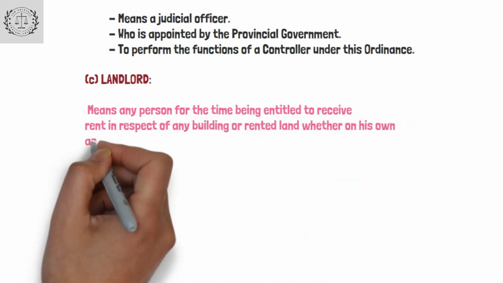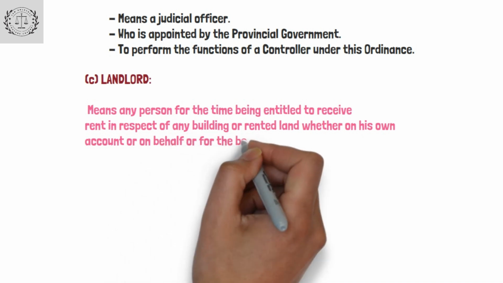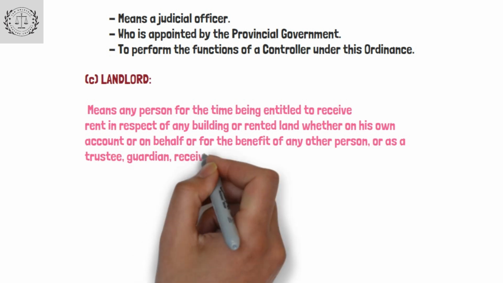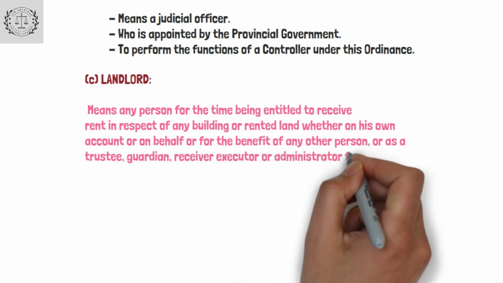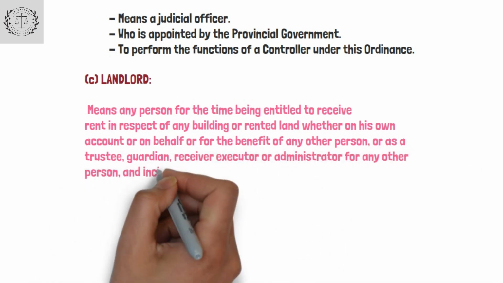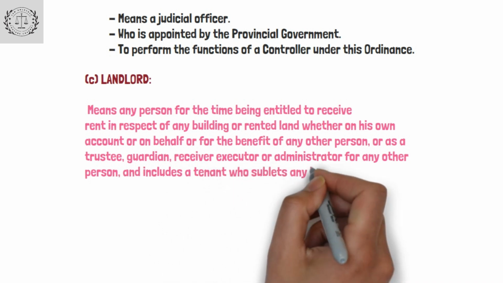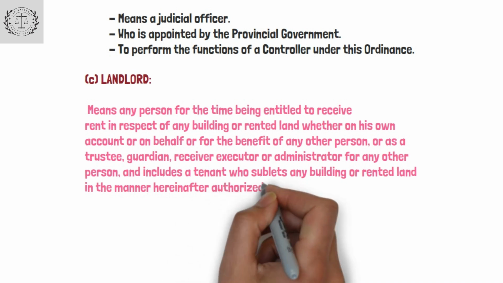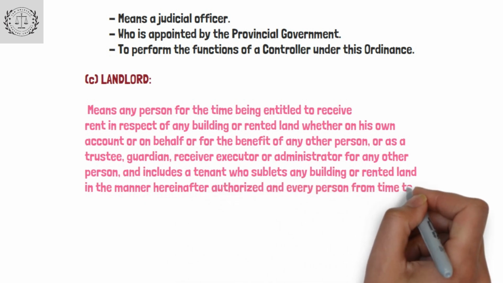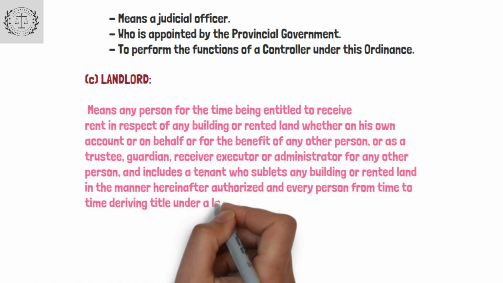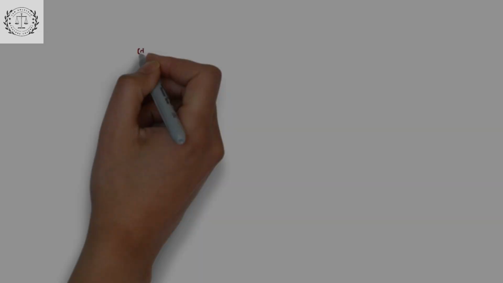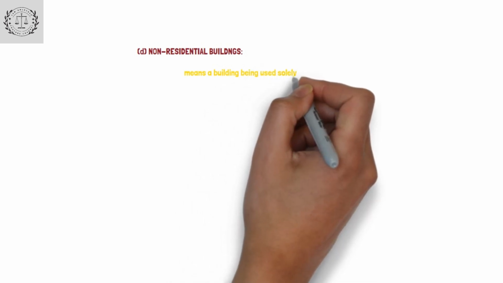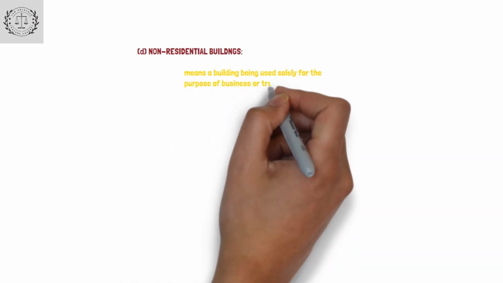building or rented land, whether on his own account or on behalf, or for the benefit of any other person, or as a trustee, guardian, receiver, executor, or administrator for any other person, and includes a tenant who sublets any building or rented land in the manner hereinafter authorized, and every person from time to time deriving title under a landlord. D. Non-residential buildings means a building being used solely for the purpose of business or trade.